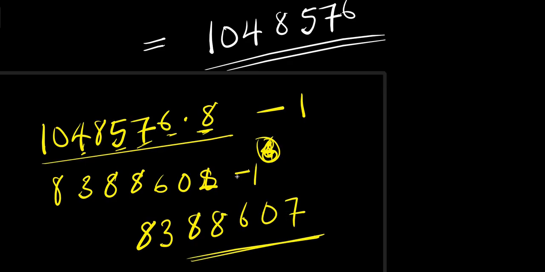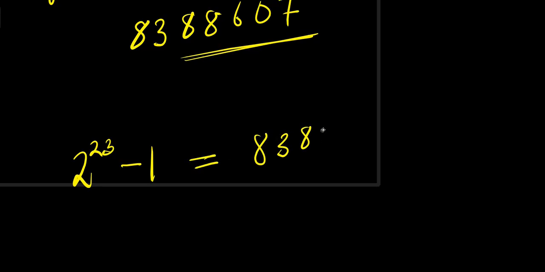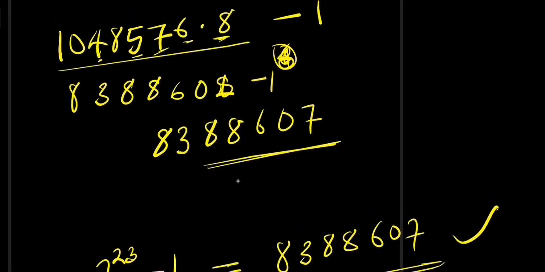So this becomes our answer for 2 power 23 minus 1. This is 8,388,607. So this is our solution. This is our value there.